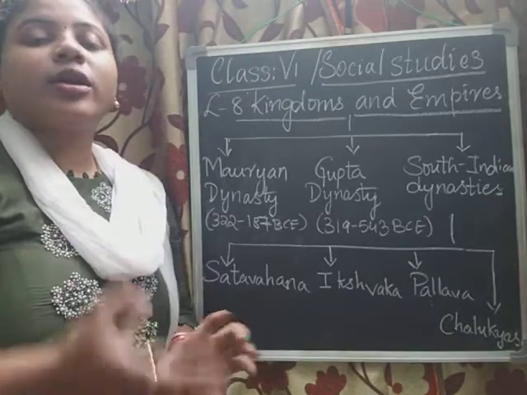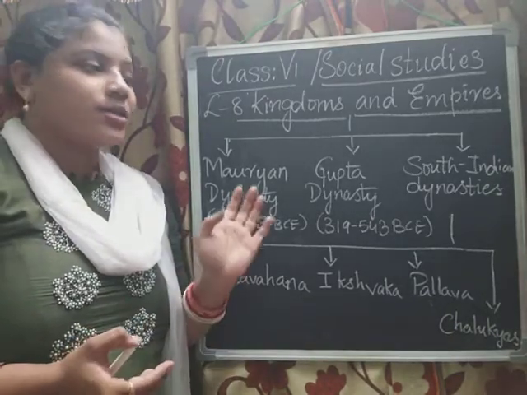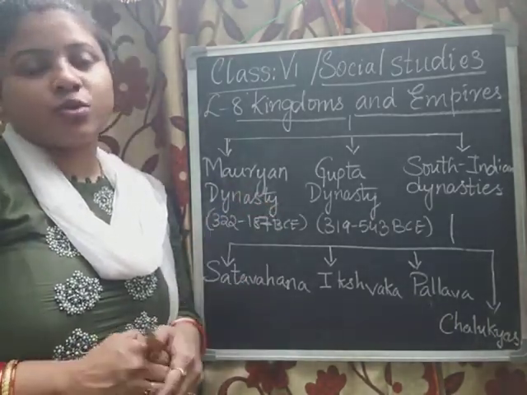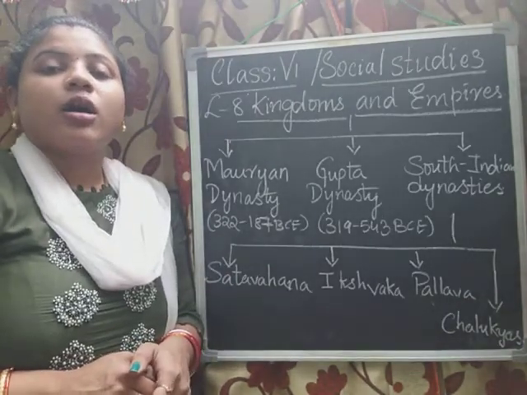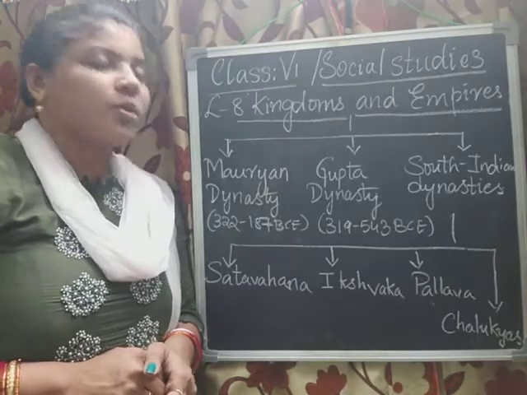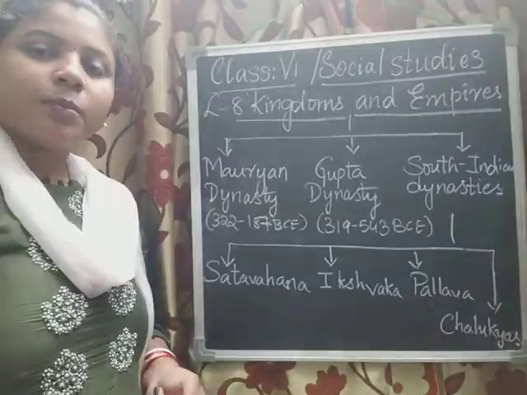As Chandragupta Maurya was one of the famous rulers, after him came the famous person Bindusara.